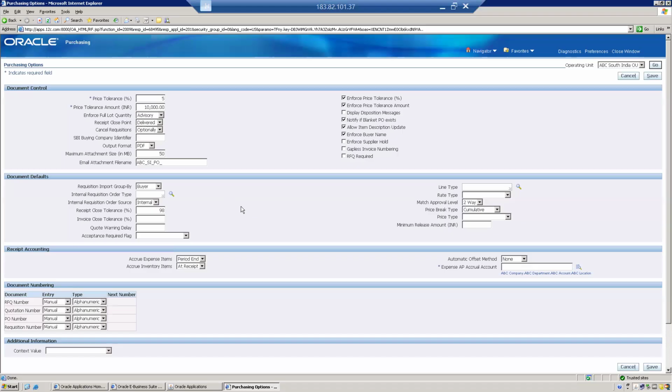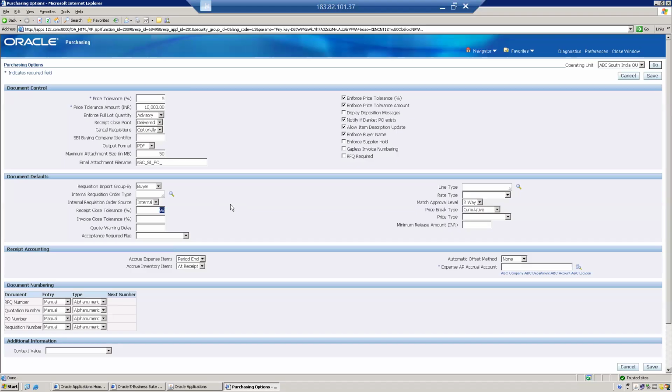Hmm? Will it close? Receipt close tolerance. Can you? Approval required. No, I'm not talking about approval. Okay, so this is just receipt close.